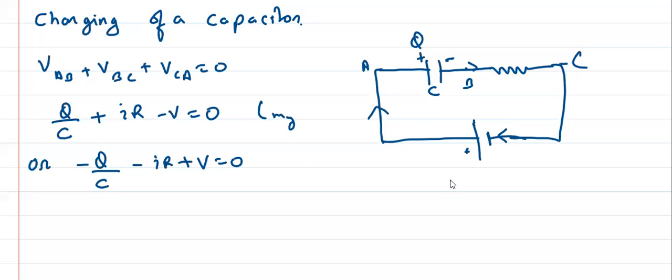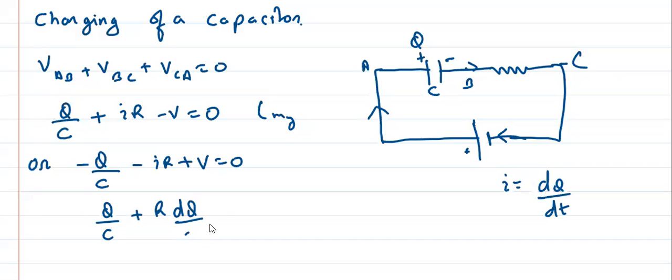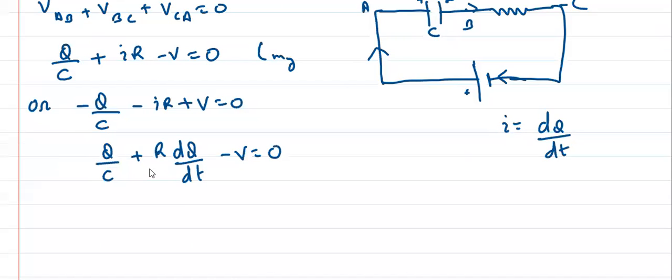Now the thing is, what is I? Everyone, what is I? dq by dt, yes or no? So this equation will become q by c plus r dq by dt minus v is equal to 0. So take these to the opposite sides. I can say r dq by dt is equal to v minus q by c. Step by step, everyone.